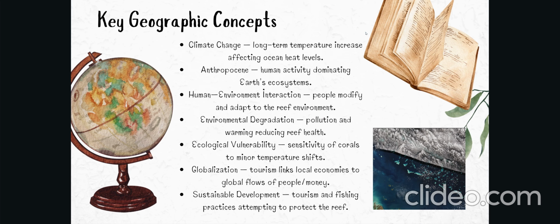What are the key geographic concepts? Climate change, long-term temperature increase affecting ocean heat levels. Anthropocene, human activity dominating Earth's ecosystem. Human-environment interaction, people modifying and adapting to the reef environment. Environmental degradation, pollution and warming reducing the health of the reef. Ecological vulnerability, sensitivity of coral to minor temperature shifts. Globalization, tourism links local economies to global flows of people and money. Sustainable development, tourism and fishing practices attempting to protect the reef.